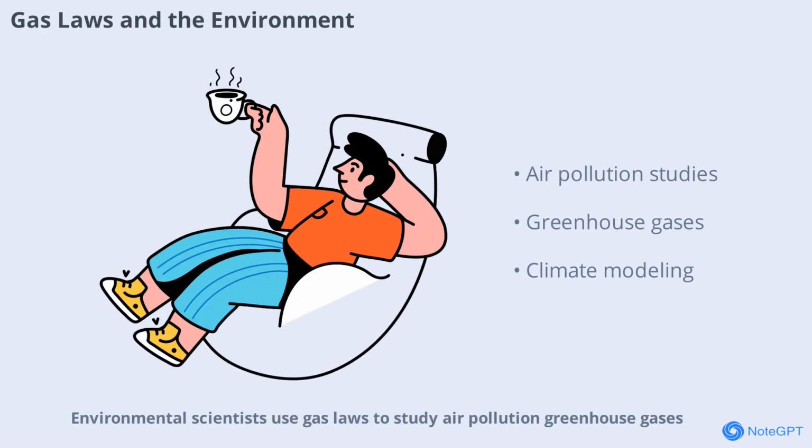Environmental scientists use gas laws to study air pollution, greenhouse gases, and the behavior of the atmosphere. These principles help us understand climate change and develop strategies to protect our planet. Gas laws are essential in modeling how pollutants spread and how the atmosphere responds to human activity.